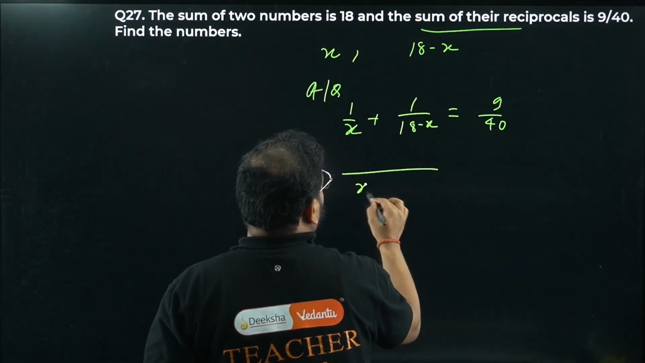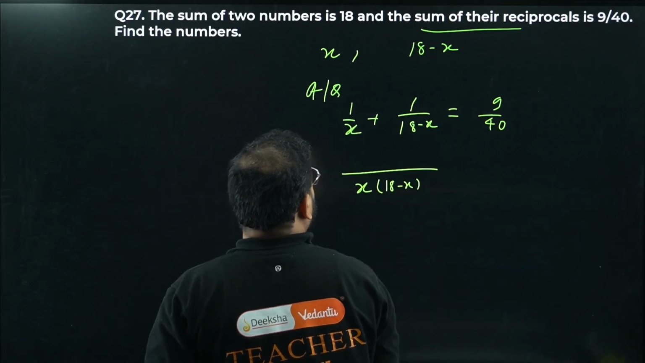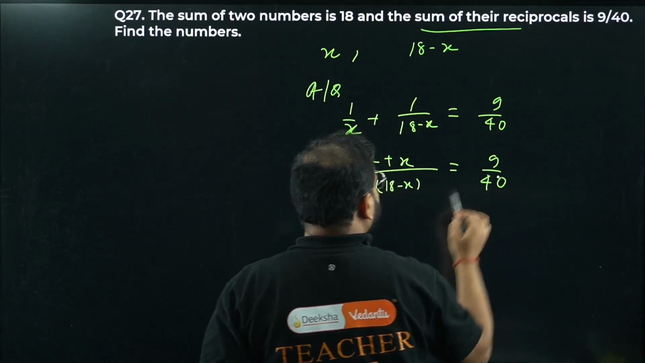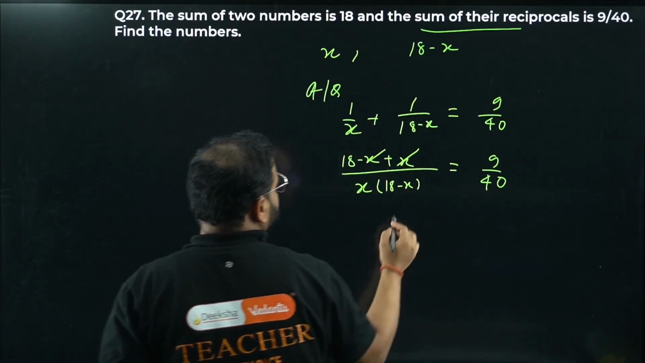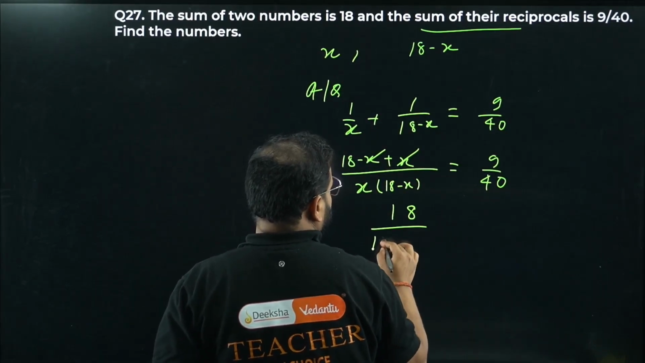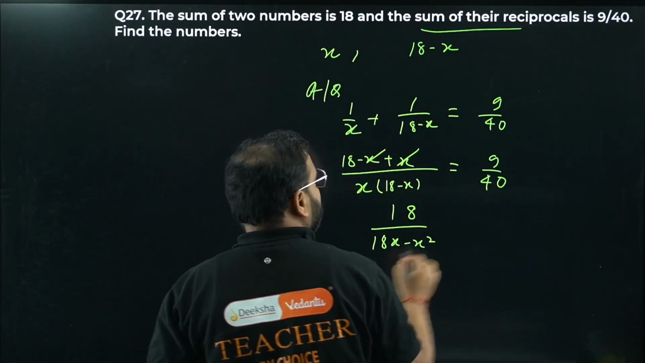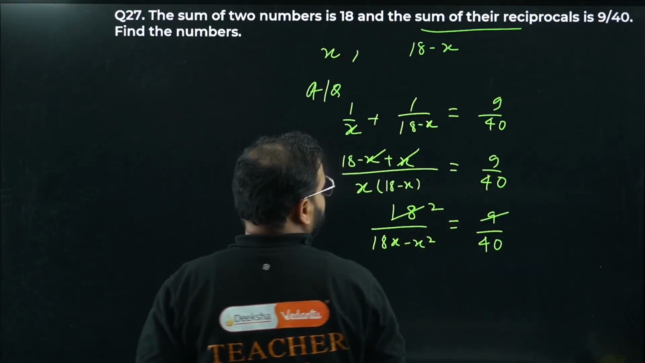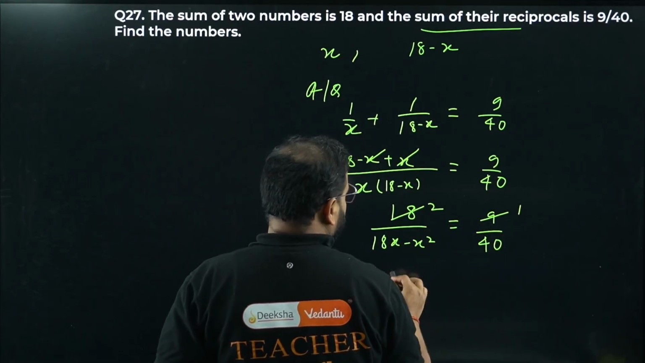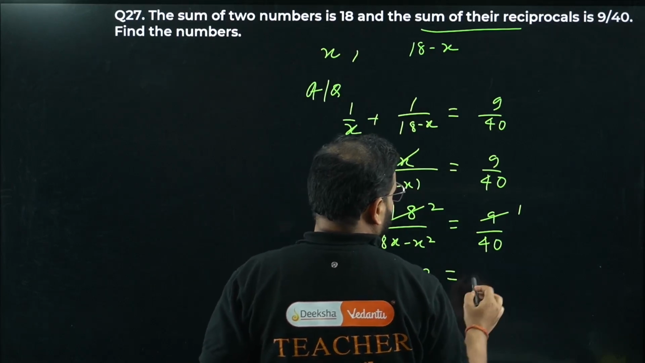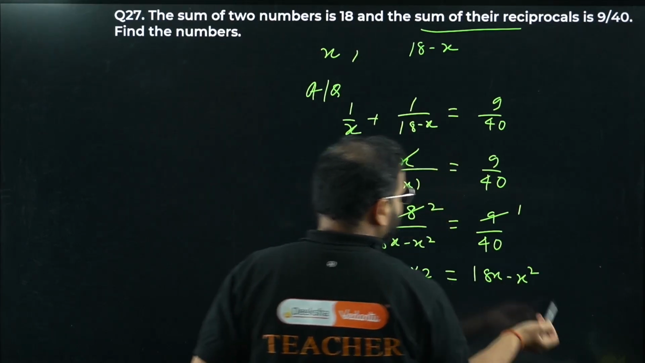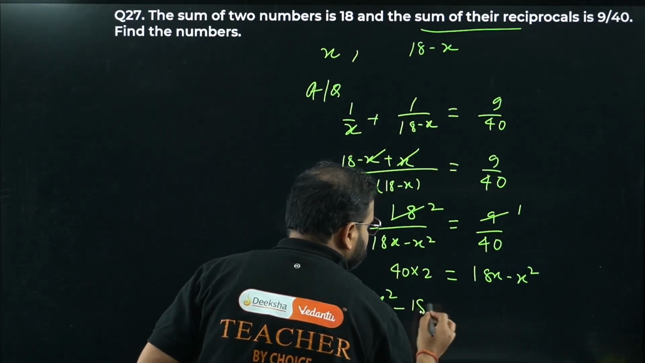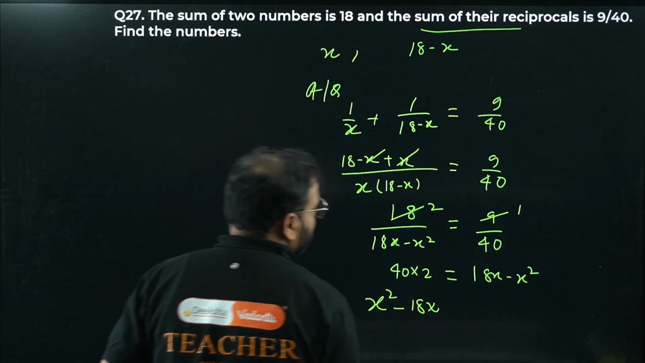The LCM is x times 18 minus x. So 18 minus x plus x equals 9 by 40. x and x are gone. What we have is 18 by 18x minus x square equals 9 by 40. 9 twos are 18. Cross multiply: 40 into 2 equals 18x minus x square. Bring everything to this side, so x square becomes positive, this becomes minus 18x, and 40 into 2 is plus 80.